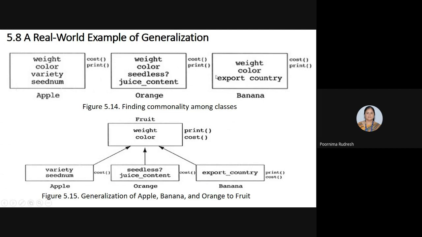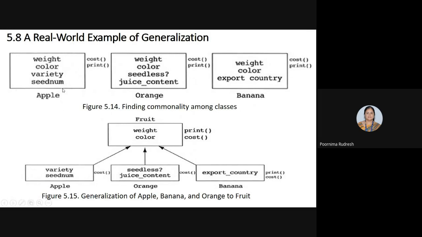Similarly, the print and cast functions are also common in the three classes. So the base class abstracts the common data and the behavior, or the common data and the messages, and this will be placed in the base class, whereas the derived classes consist of the data members which are not common.